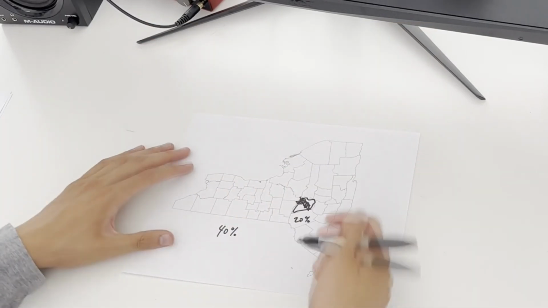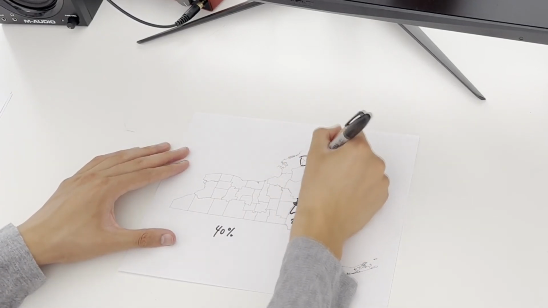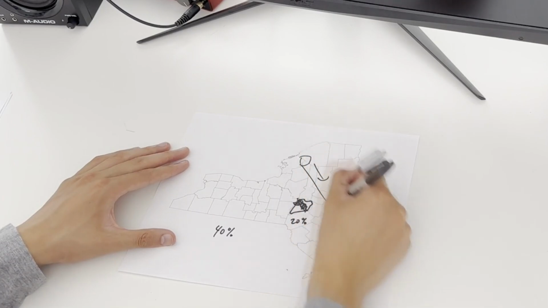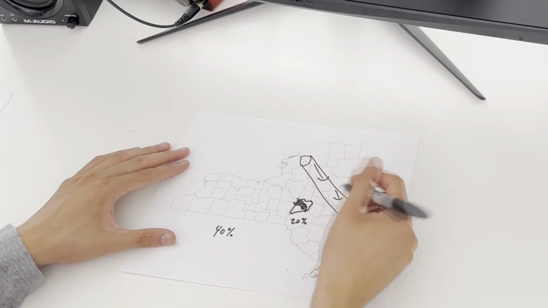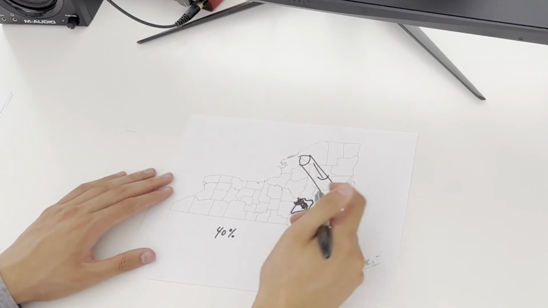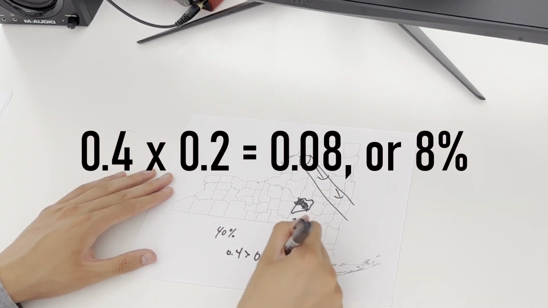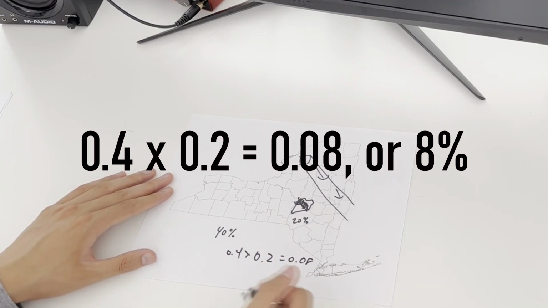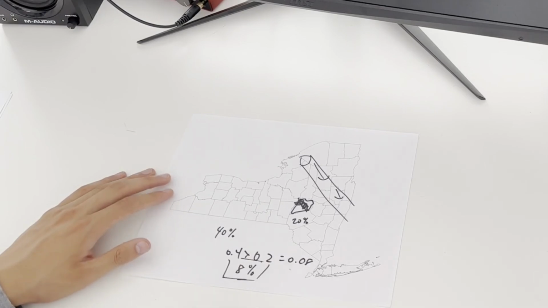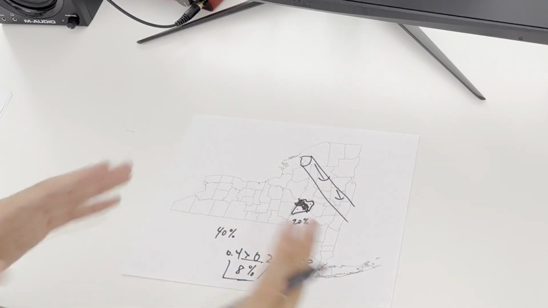If we widen out and say all of New York, if there's one storm that's this big, it can only travel this way, and it's only going to be able to cover this much of the area. So all of this isn't going to get covered. So let's just say 20% of the area will get covered. We can multiply 0.4 times 0.2, and that gives us 0.08, which is 8%. So we have an 8% chance somewhere of any place in this area to get rain.